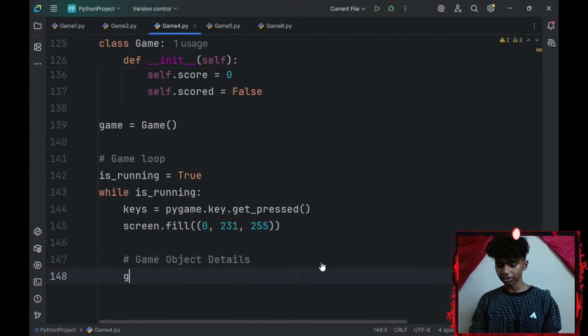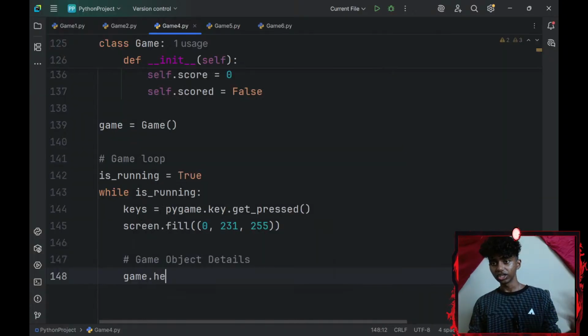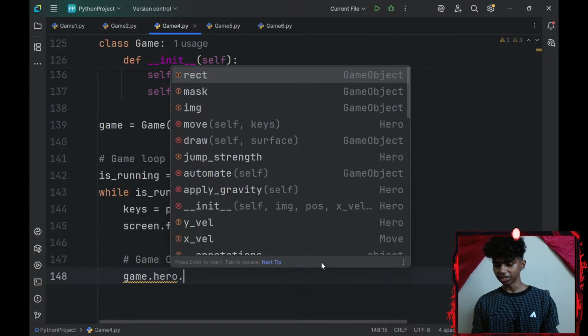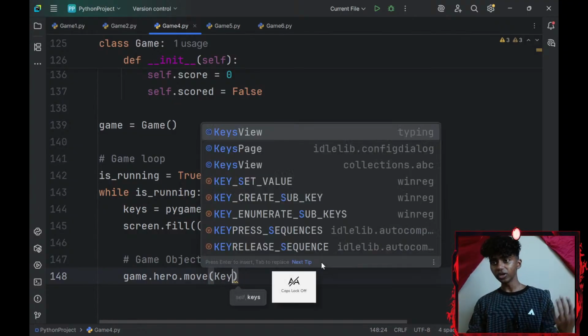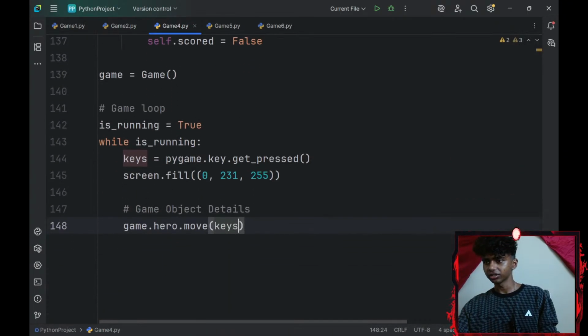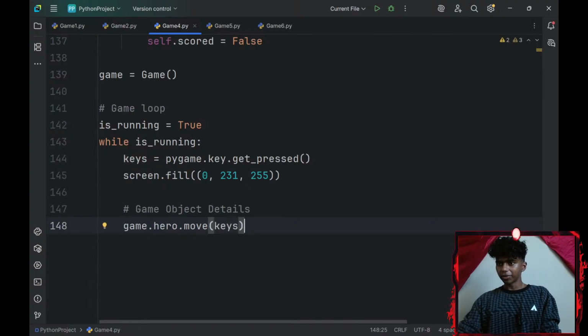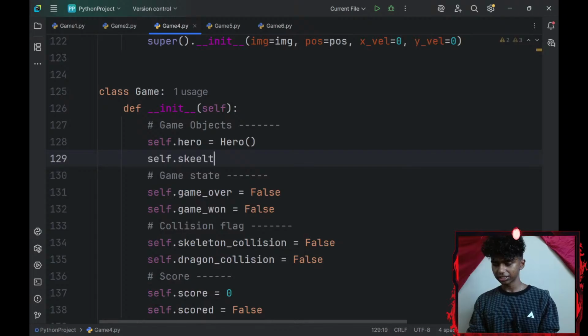And then I'll go with my game object dot my hero object dot move method. Okay, my move method will take a parameter of keys, which I added here. And then my skeleton class. Let's go ahead and add a self.skeleton object.